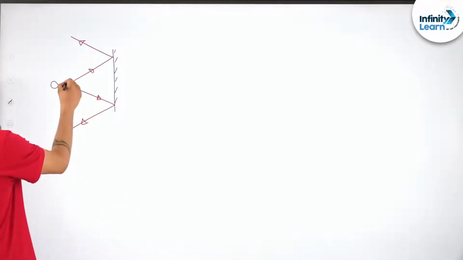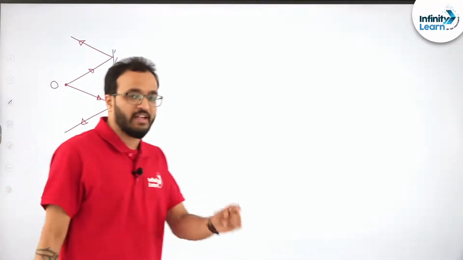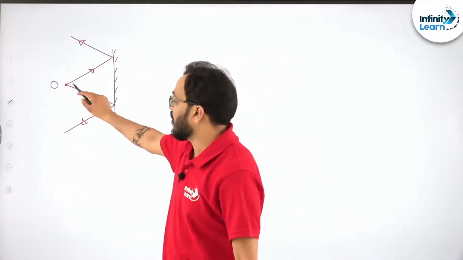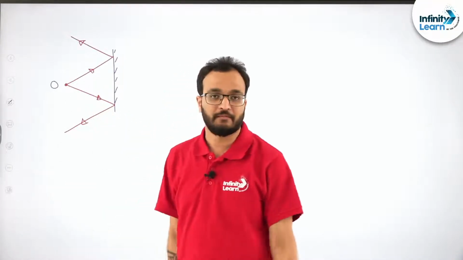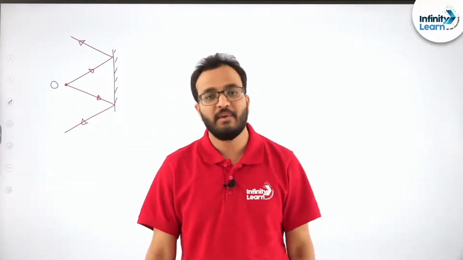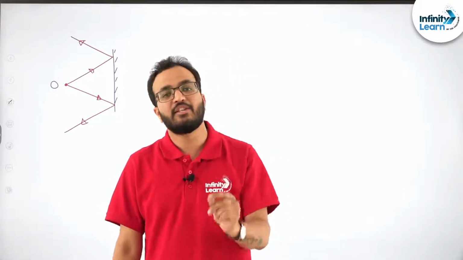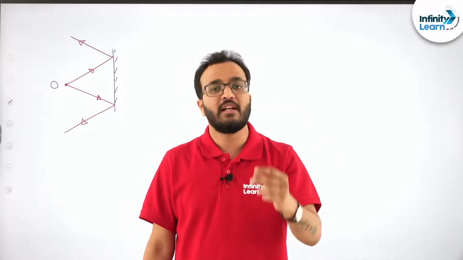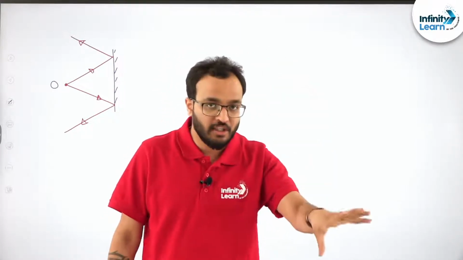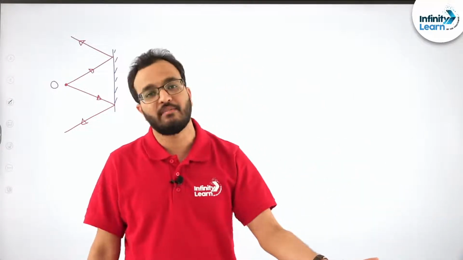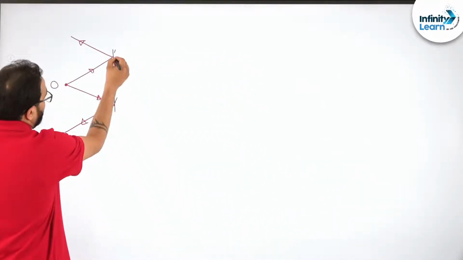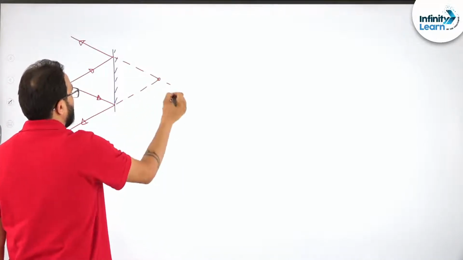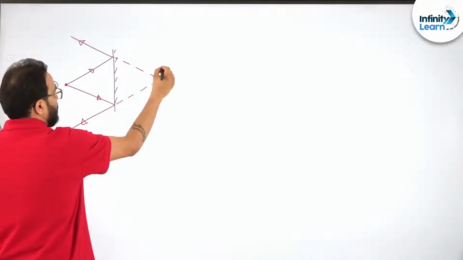So what is the definition of object? The object is the point where at least two incident rays meet or appear to meet. So this is definitely the object because these two incident rays are actually meeting here. And what is the definition of image? Image is that point where at least two reflected rays meet or appear to meet. Here they don't actually meet, but if we extend them backwards, it appears that they are meeting here. So this is your image.